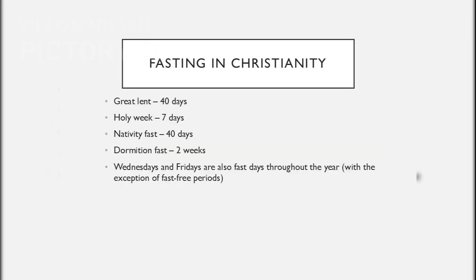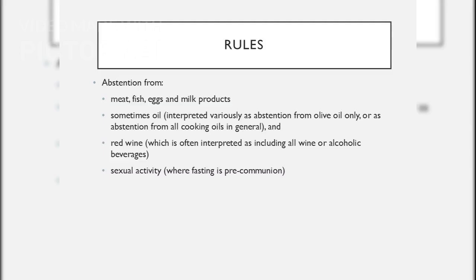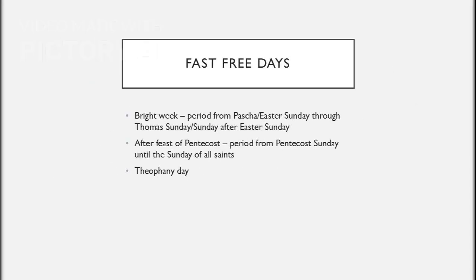In Christianity, fasting practices include the Great Lent for 40 days, Holy Week for 7 days, Nativity fast for 40 days, and Dormition fast for 2 weeks. Additionally, Wednesdays and Fridays are also fast days throughout the year, except during fast-free periods. Christian fasting rules often include abstention from meat, fish, eggs, and milk products. Sometimes, oil and red wine are also avoided. Sexual activity is also abstained from, especially before communion. Certain periods in Christianity are designated as fast-free days, such as Bright Week, the period after the Feast of Pentecost until the Sunday of All Saints, and Theophany Day.